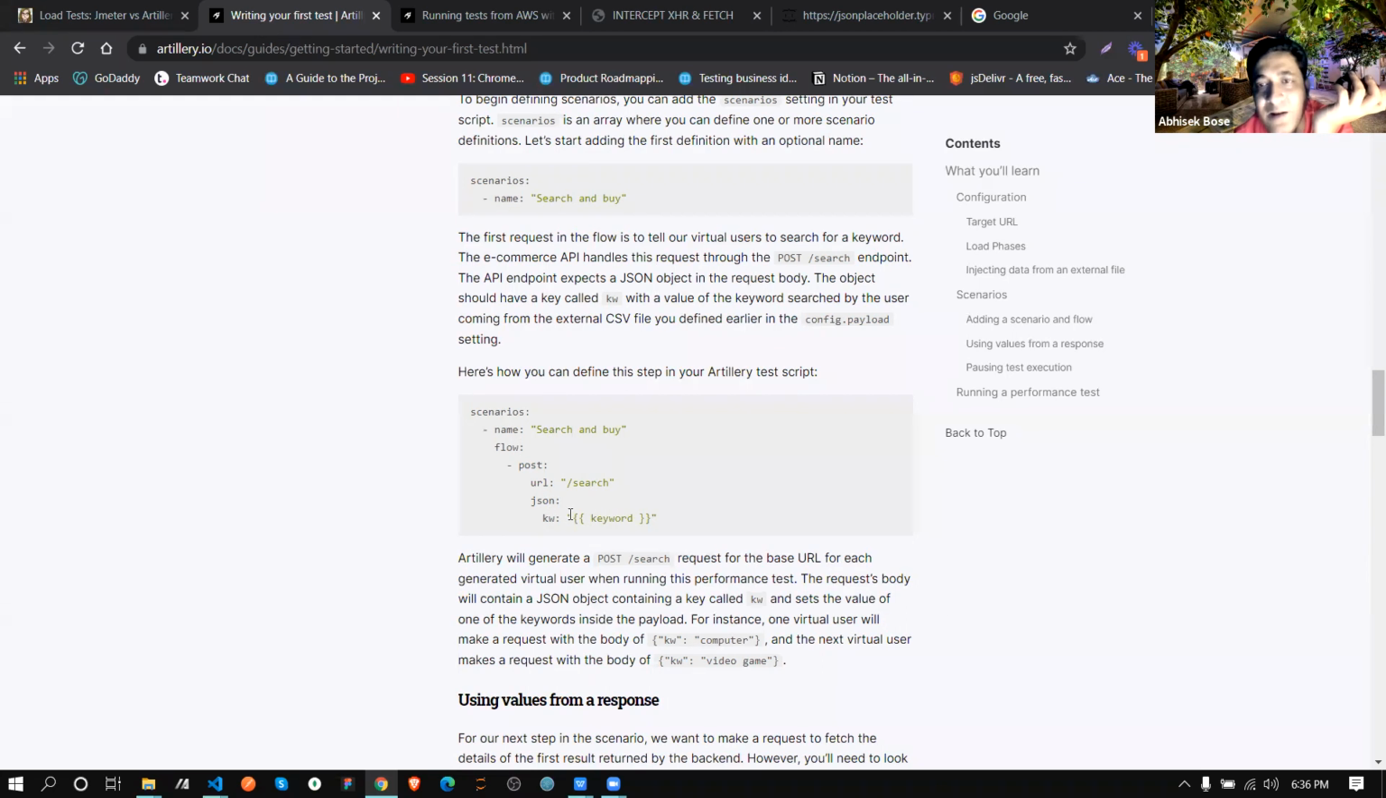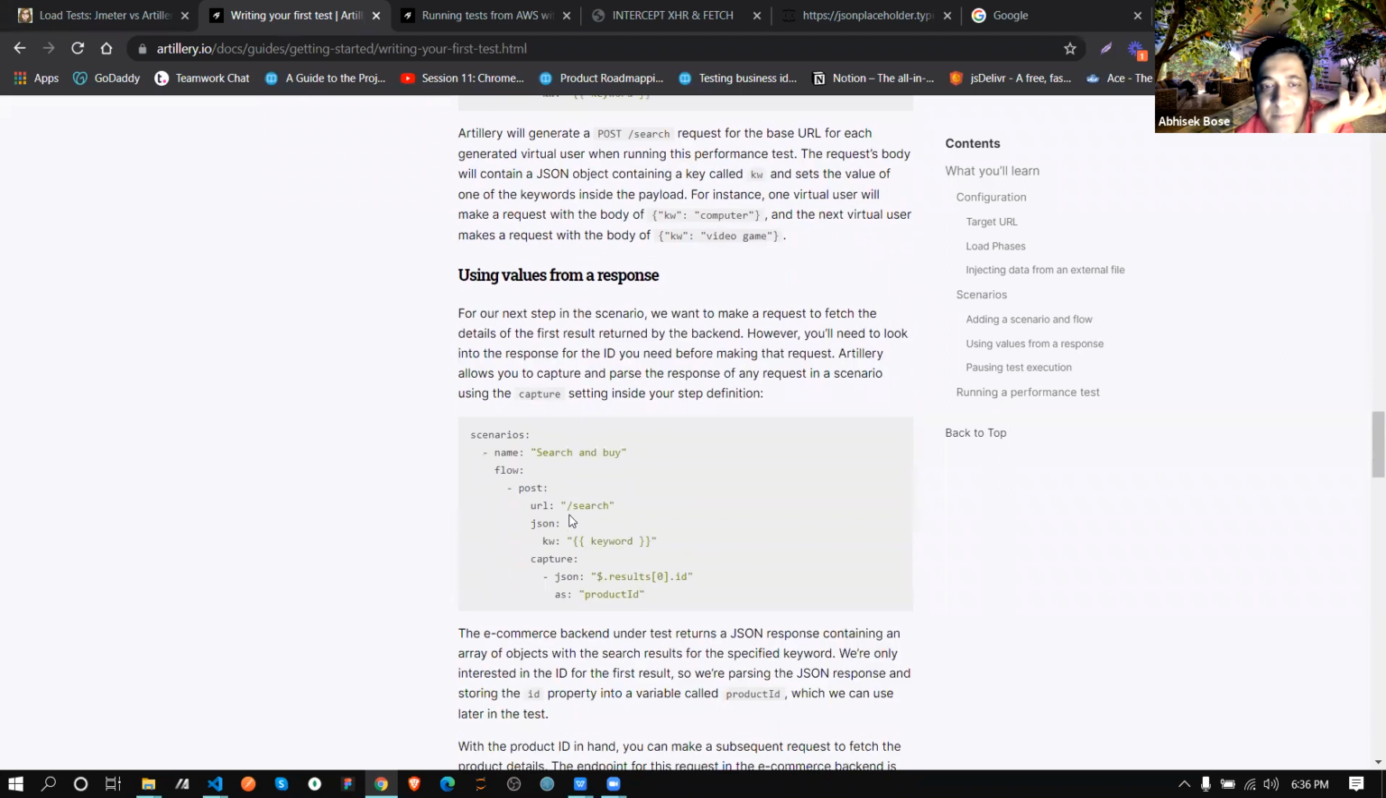Okay. Then for the response, how will we collect it? See, here we are using capture. Under this capture, you are collecting the result in a JSON structure only and giving it one alias name, that is product ID. It means you are searching a product. Once that product is found, you are capturing the product ID under the alias name product ID.